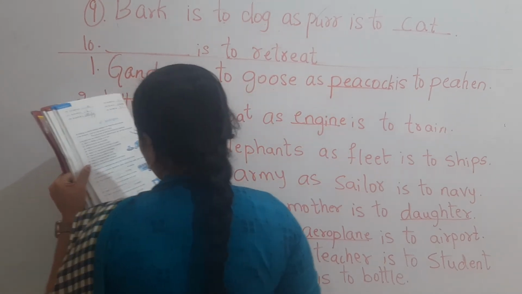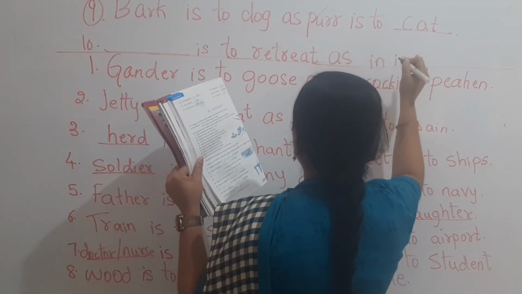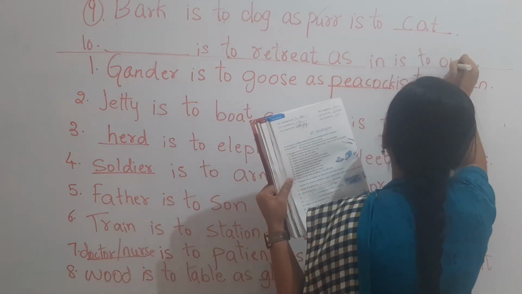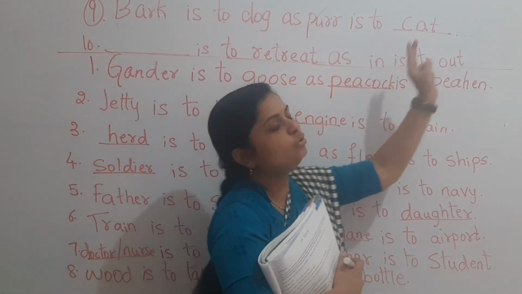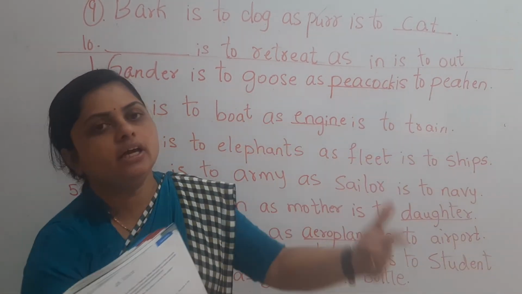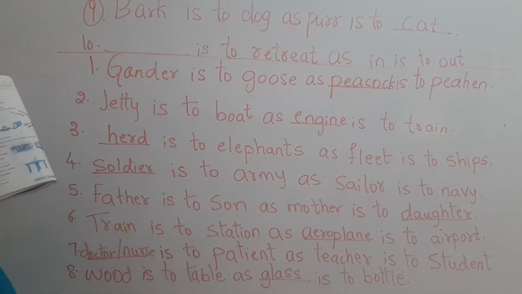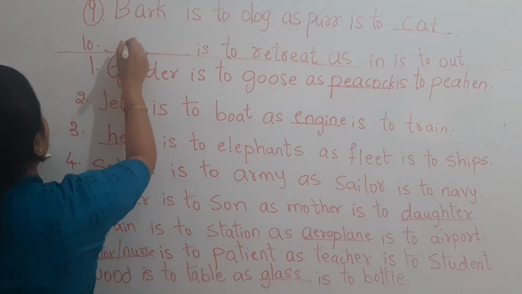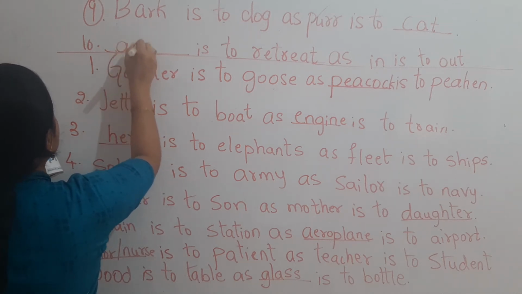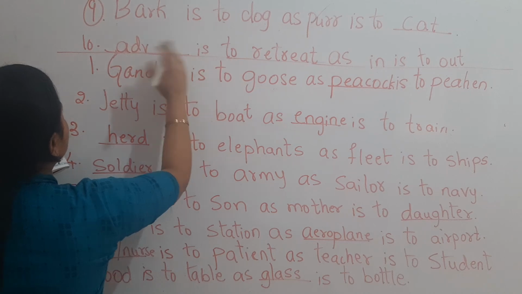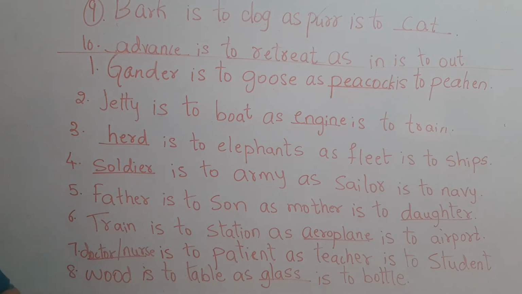Dash is to retreat as in is to out. See children, no need of confusing. Dash is to retreat as in is to out. If in, then out, then retreat is advance, because in our given words, advance is the word which is opposite to retreat. Advance is for retreat.